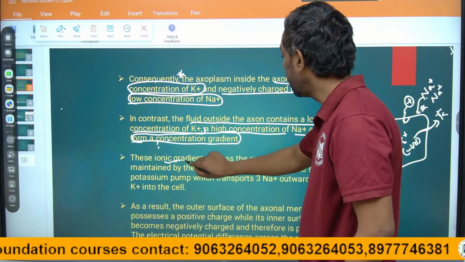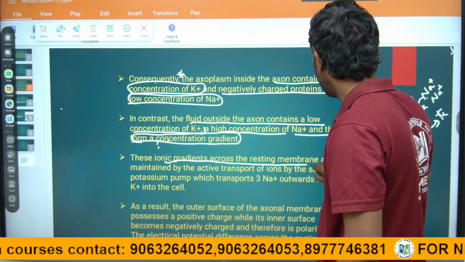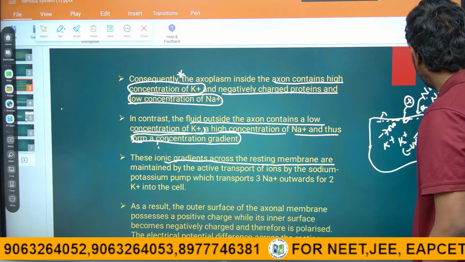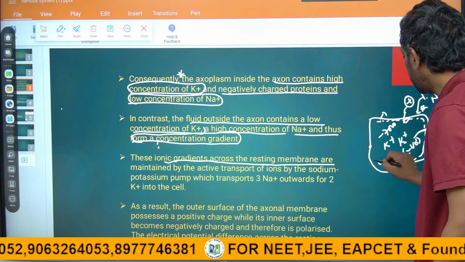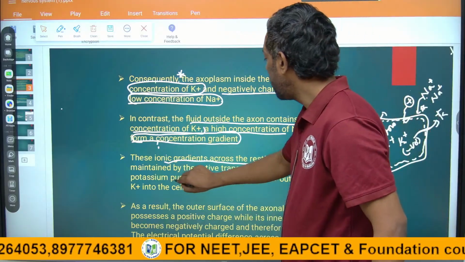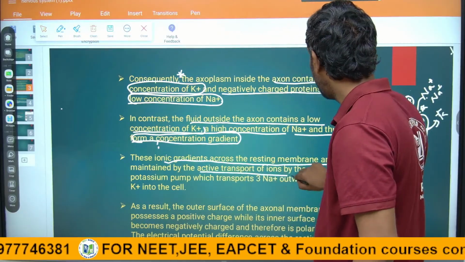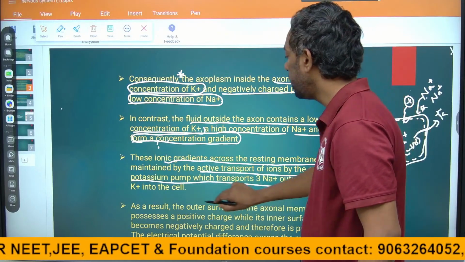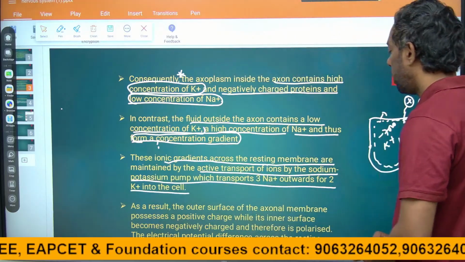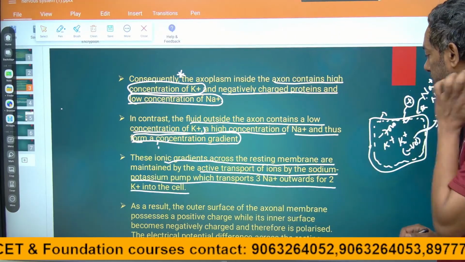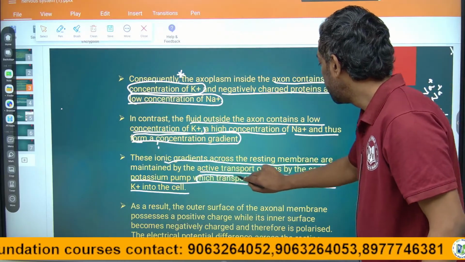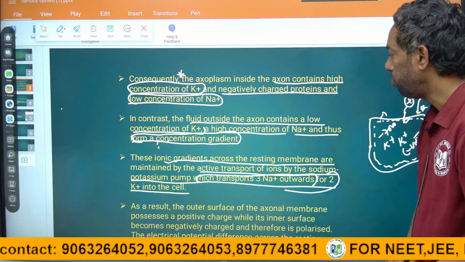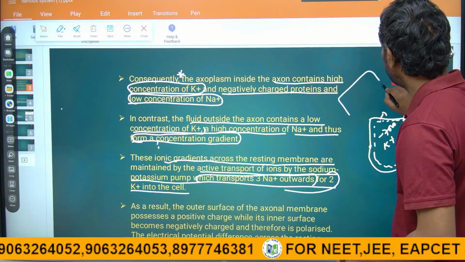This ionic gradient across the resting membrane is maintained by active transport of ions by the sodium potassium pump, which transports 3 sodium outwards and 2 potassium into the cell. This is the cell, guys.